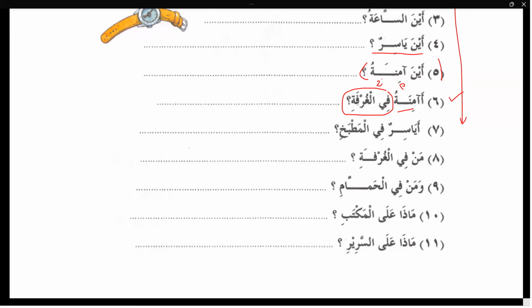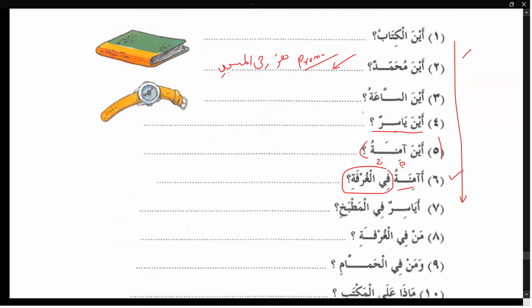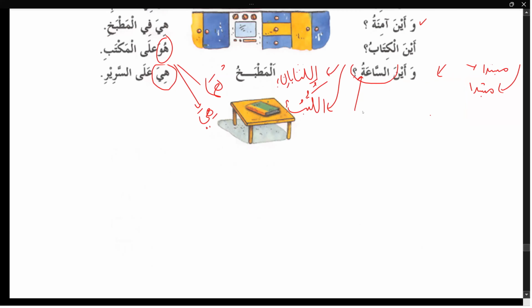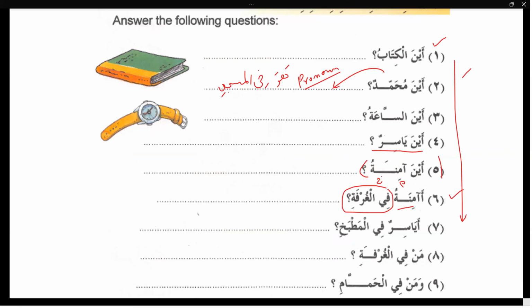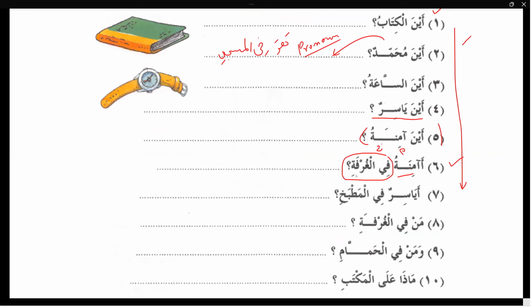So what will be the answer? Where was Amina in the chapter? Usually, they will be in the kitchen, sir. Yeah, usually. But in the chapter also, she is in the kitchen. So the answer is naam. What is the question? Sir, is Amina in the room?